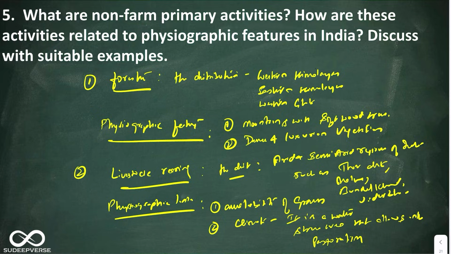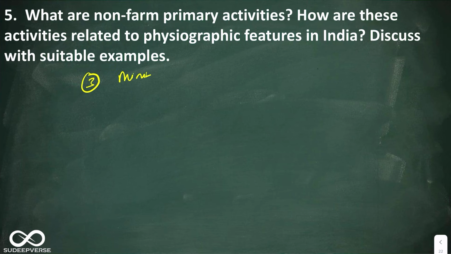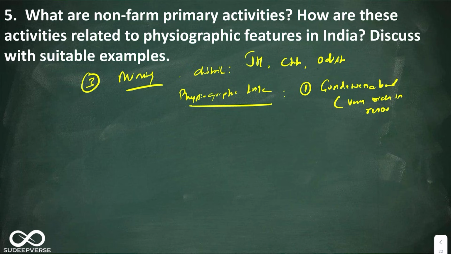The third one you can tell is mining. You can tell the distribution: Jharkhand, Chhattisgarh, Odisha. Now, physiographic linkage. One, it is Gondwana land, so it is very rich in resources or minerals.